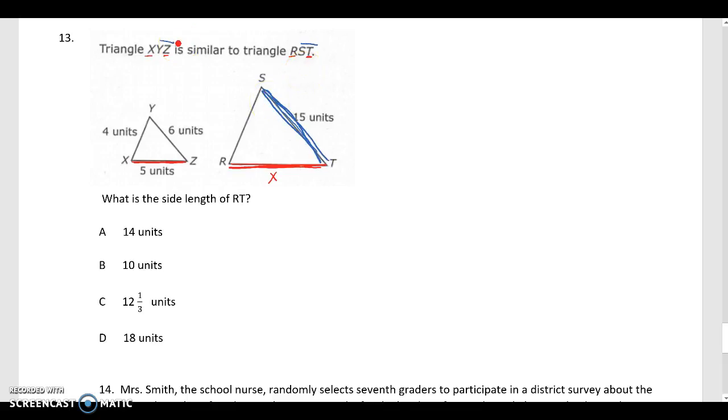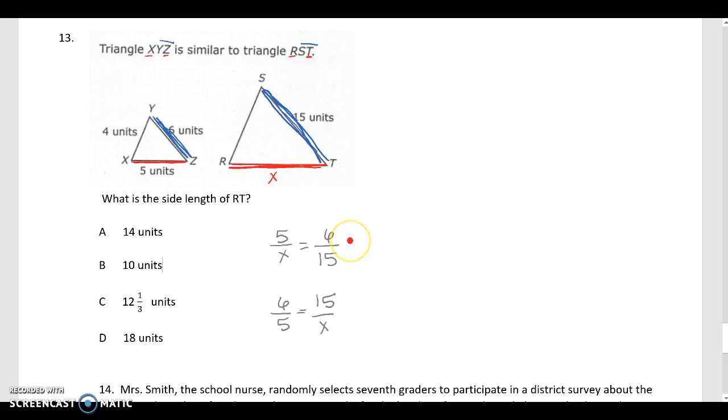ST and YZ. Okay, so now that I know that, I can go ahead and set up my proportion with corresponding sides, right? So I can either do the two reds, so 5 over x equals 6 over 15, or you guys could write shape by shape. 6 over 5 equals 15 over x.